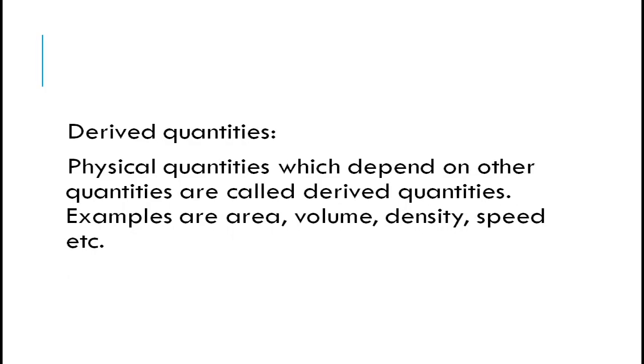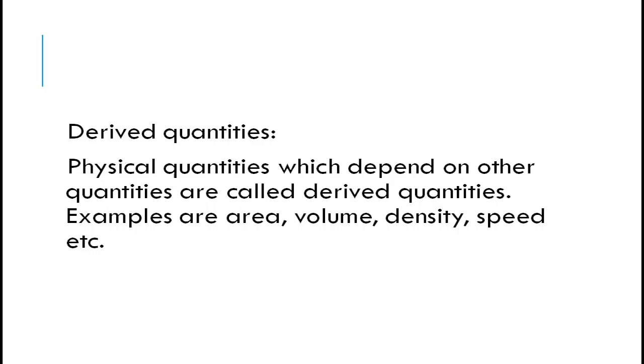Let us see what derived quantities are. They are the quantities which depend on other quantities, that is, they depend on fundamental quantities, and this type of quantity we call derived. They are derived from fundamental quantities. Examples are area, volume, density, speed, etc.